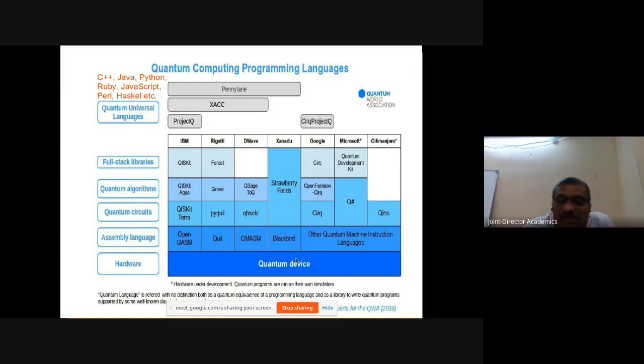Ultimately, that code is going to work on the hardware. There is hardware, and on top of the hardware, assembly language. On top of that, there are circuits. This is a hardware, firmware kind of thing, and your algorithms are implemented. Your algorithms are nothing but your APIs.